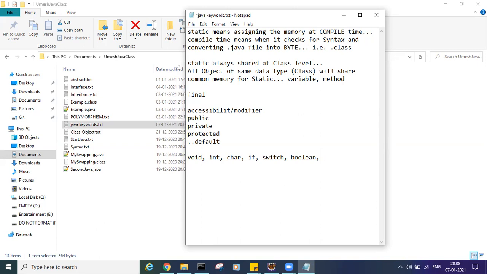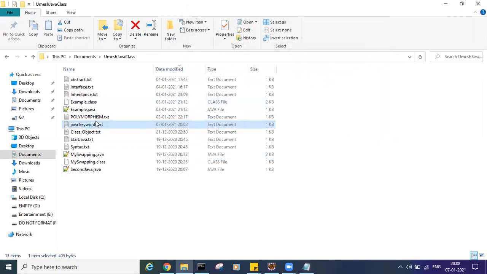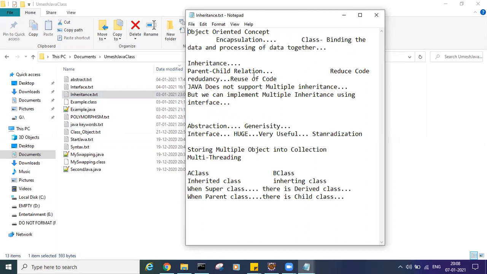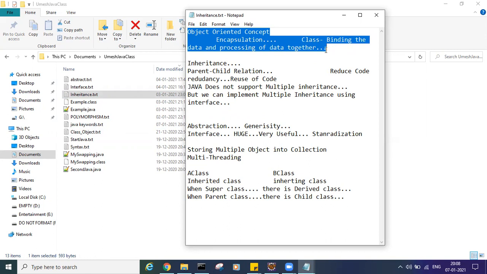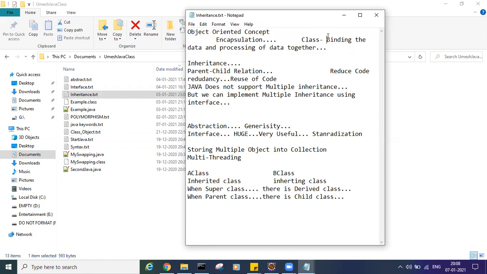So you cannot use these as the name of a function or variable. Those have proper internal meaning. These keywords cannot be used for any other purpose. Then we saw the inheritance after that. So object-oriented concept, encapsulation: class means binding of the data and processing of the data together.